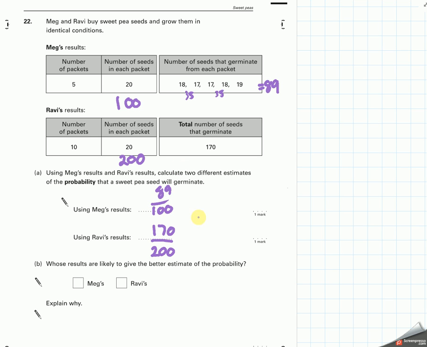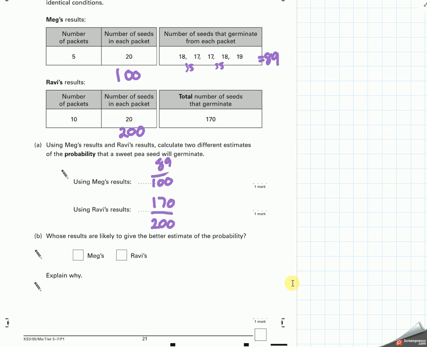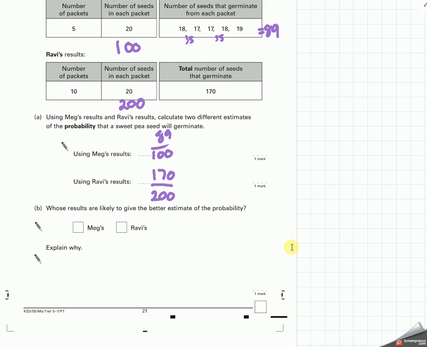That's sufficient for each mark. They just want an estimate for probability, nothing for us to compare at this point. Now we come into part B. This is where we need to actually have the probability and think what's going on with it. I would expect there possibly to be a question here sometimes which would say compare your results. In that case, make sure you get the same denominator. Ravi would have 85 out of 100 germinated, so you could say Meg had actually improved.